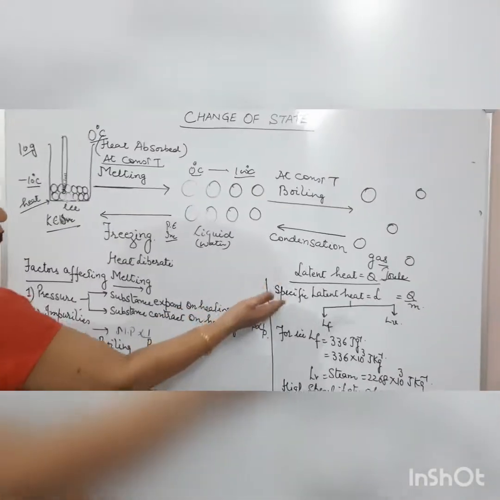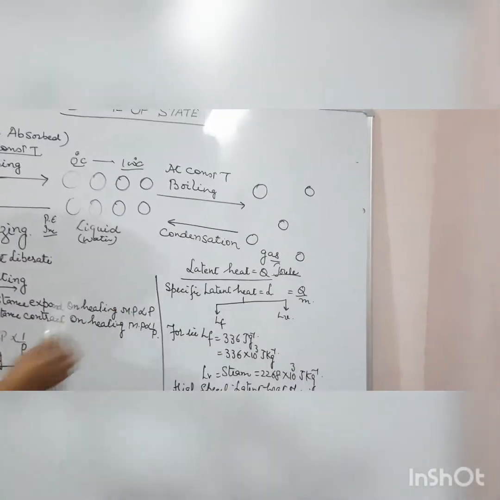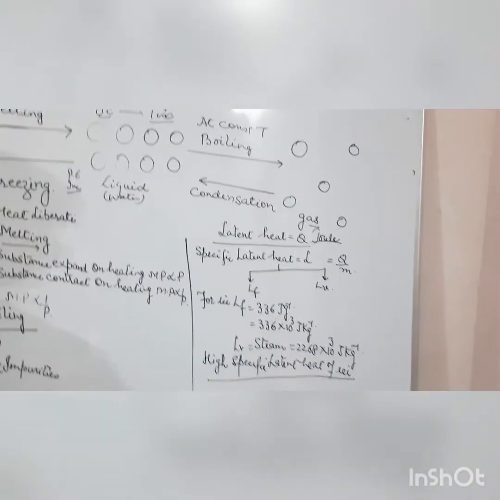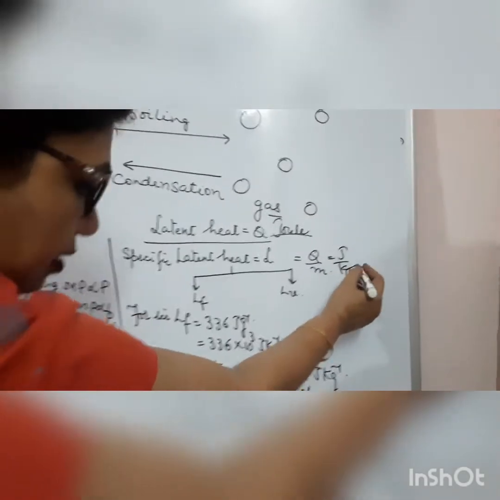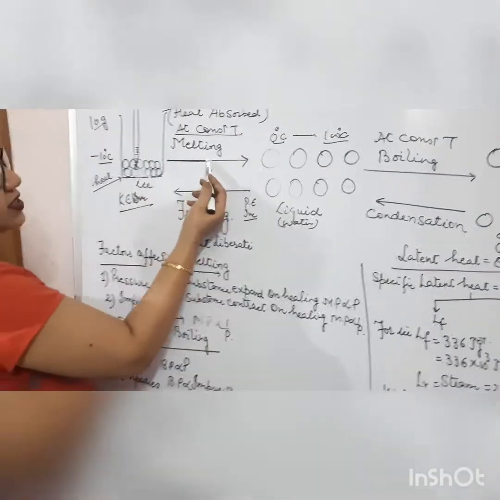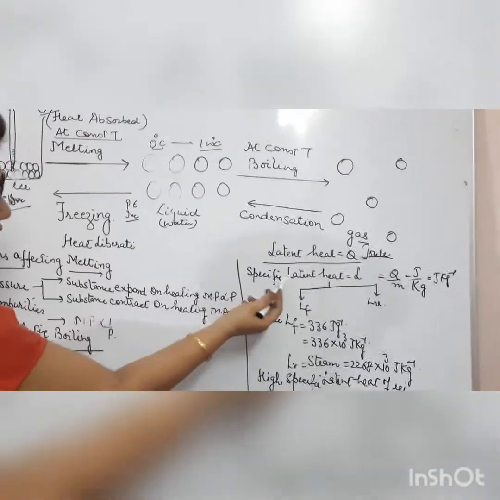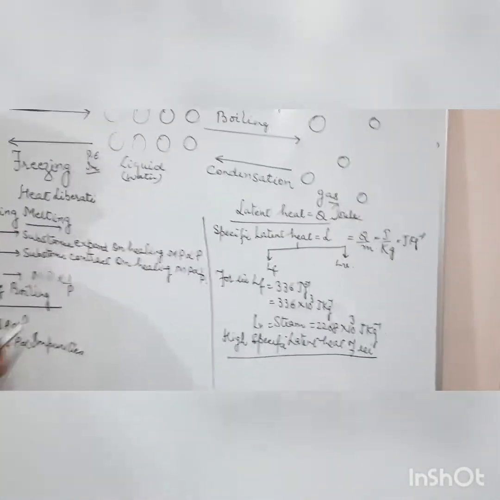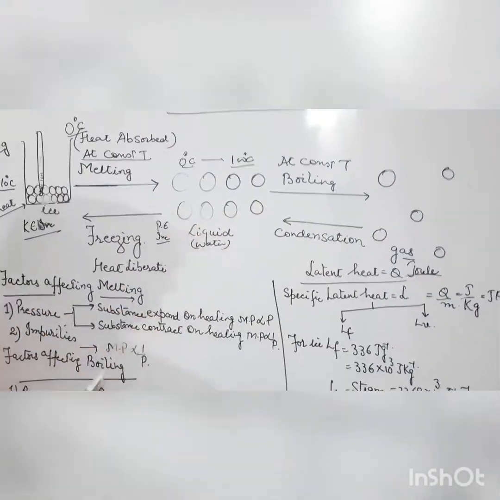Next, if I specify this latent heat per unit mass, it is called specific latent heat. The SI unit is joule per kilogram. As there are two different state changes, one melting and the other boiling, there are two different types of specific latent heat: one is latent heat of fusion, the other is latent heat of vaporization.